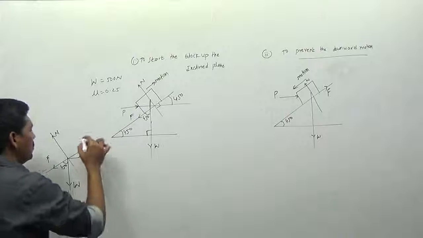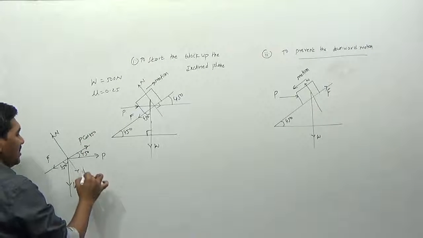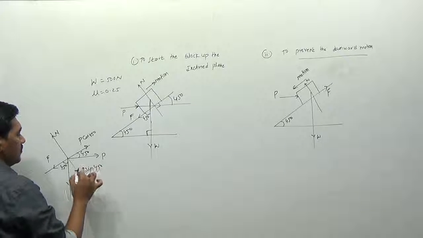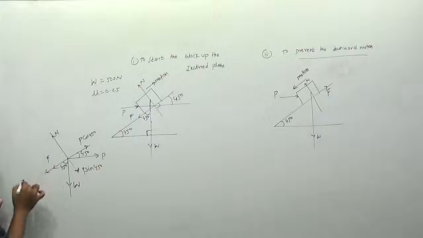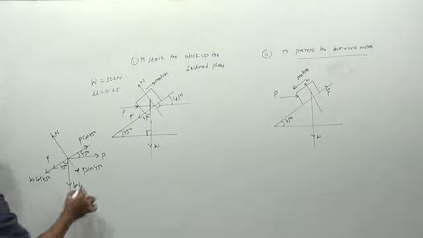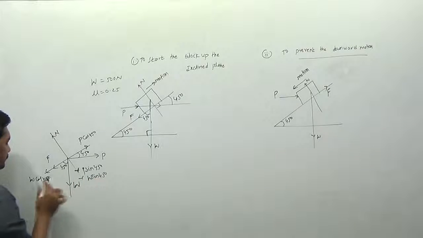So this will be equal to P into cos 45 degrees, and here I can get the value as P into sin 45 degrees. Okay. So what about this one? I can get this value as W into cos 45 degrees, and I can get this value as W into sin 45 degrees I can say.